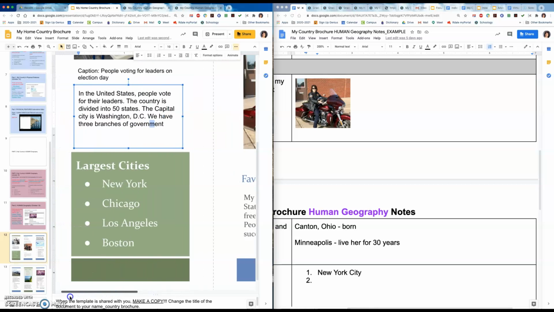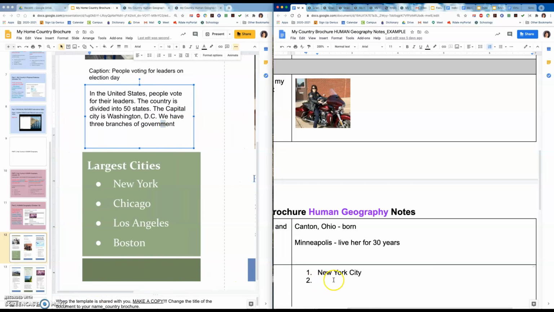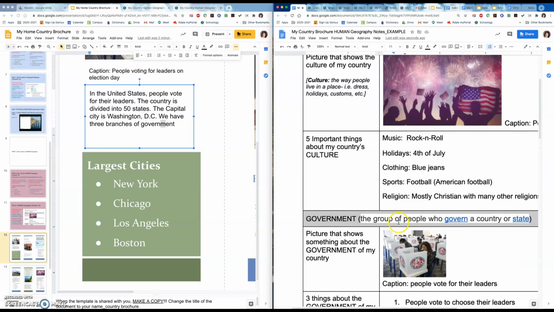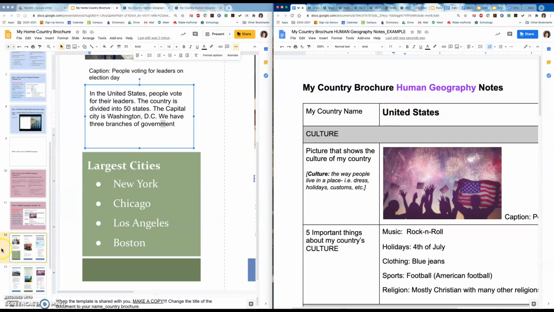We'll go over here one more time. The largest cities, rather, not favorite. So from here, I should have Chicago, Los Angeles and Boston. And take those cities and put them over here where it says largest cities. So that is how you do your human geography for your brochure. Again, you must have this finished first. Once you have all of your information, you will use it for your brochure.